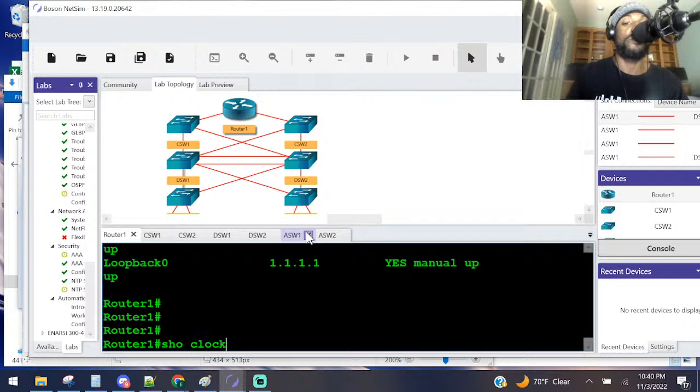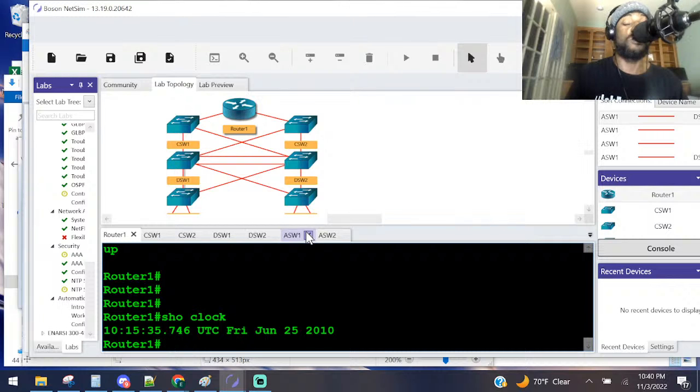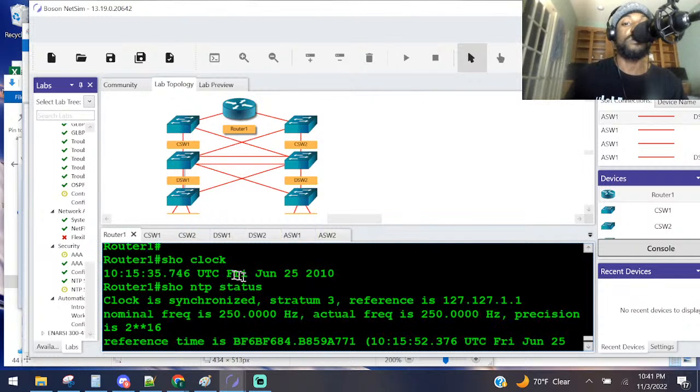Show clock. He is in 2010, right? I know it's not the year 2010. I know that for anybody that's in there, any jackass is like, hey, but it's year 2022 in network, bro. I know because they told us to put 2010 when we manually set the clock. We just show NTP status. He is synchronized.